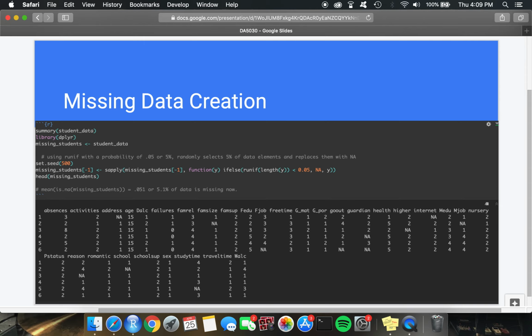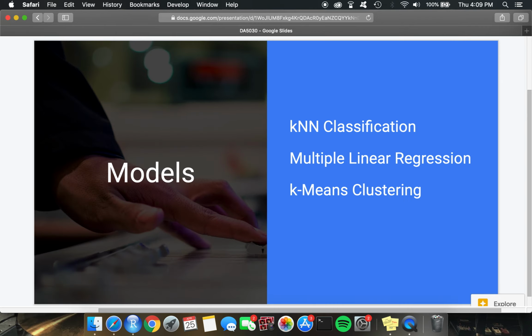So I made 5%, as you can see here, randomly selected data values to be NAs, and then I later imputed them. I imputed numerical NAs by replacing them with the column average, and for categorical column NAs, I did the mode. For my 3 models, I chose to do KNN classification, multiple linear regression, and k-means clustering.